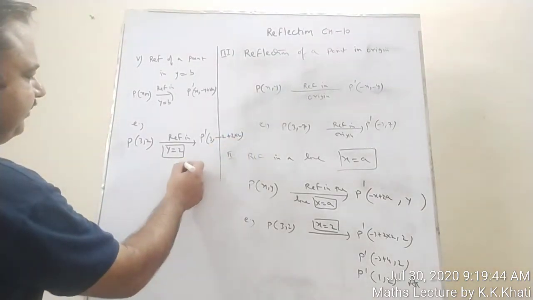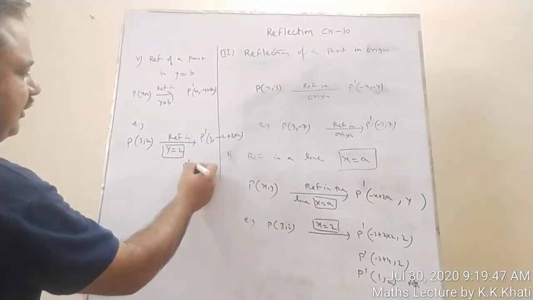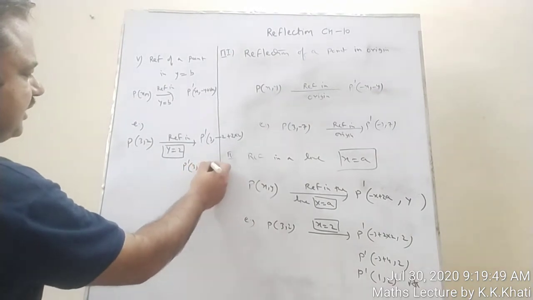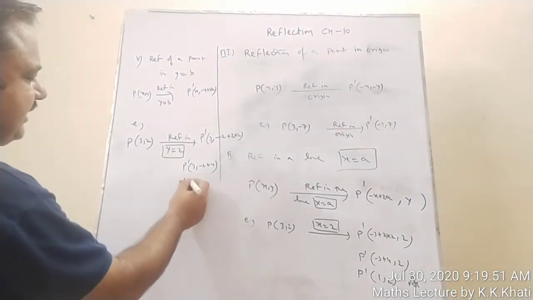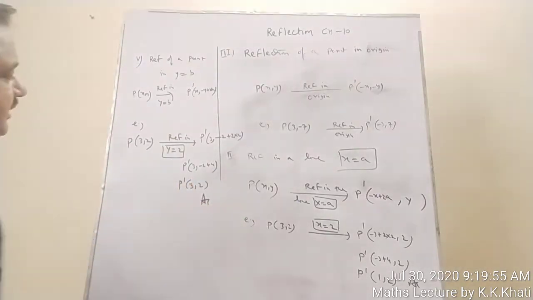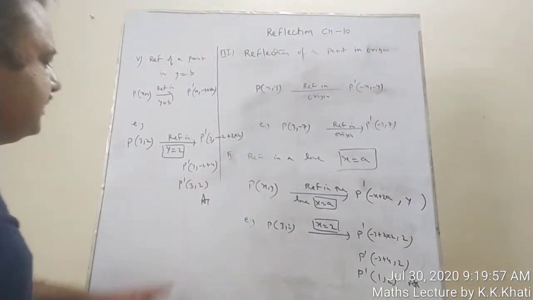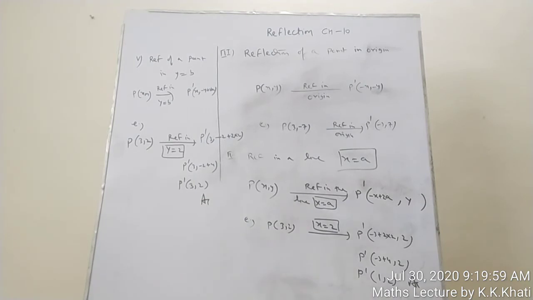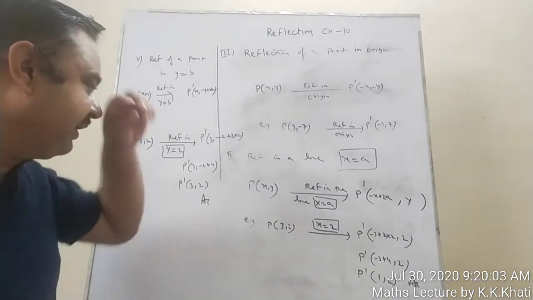So P dash will be (3, -2 + 4). So P dash will be (3, 2). So this is the answer. (3, 2) will be there because the point lies on the line, which is invariant basically over here.